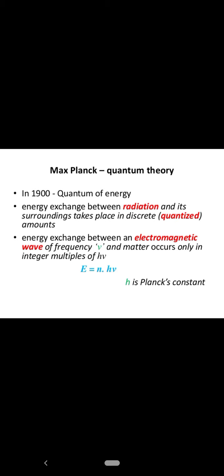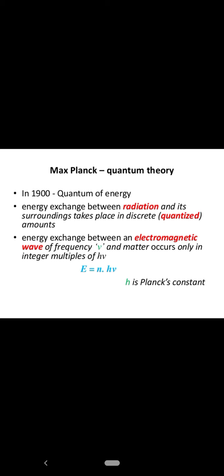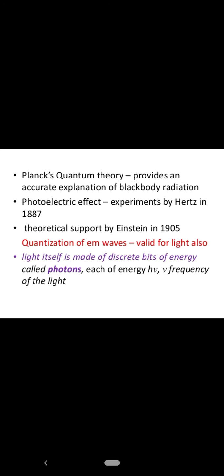Energy exchange between an electromagnetic wave of frequency nu and matter occurs only in integer multiples of h nu. The formula for energy was given as n h nu, where h is Planck's constant, nu is the frequency, and n is an integer. It can take values as 1, 2, 3, 4, etc. Planck's quantum theory provided an accurate explanation of blackbody radiation and the photoelectric effect also.